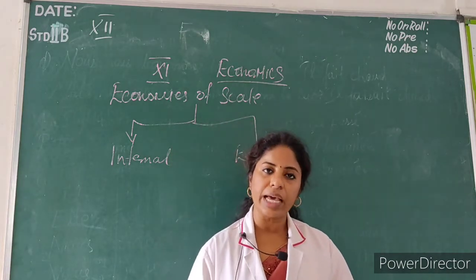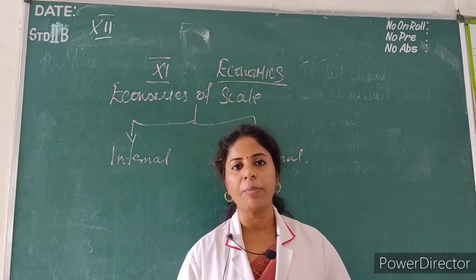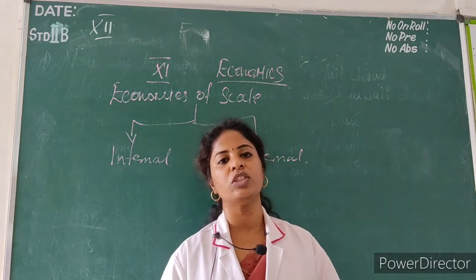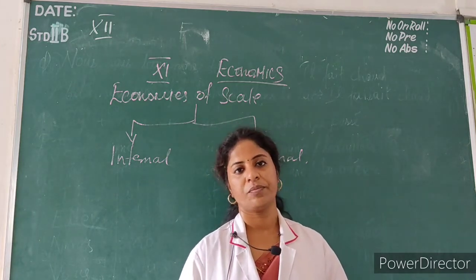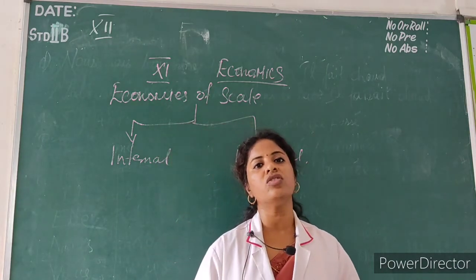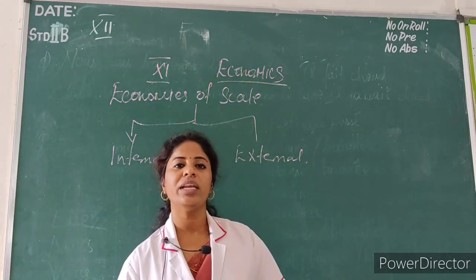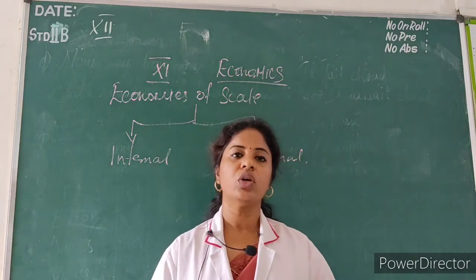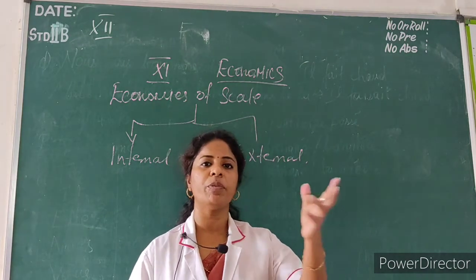So while doing a large scale production, what happens here? You will be getting so many discounts and offers. Then the next one, economies of survival. Economies of survival means that while doing a large scale production, there will be a number of branches.